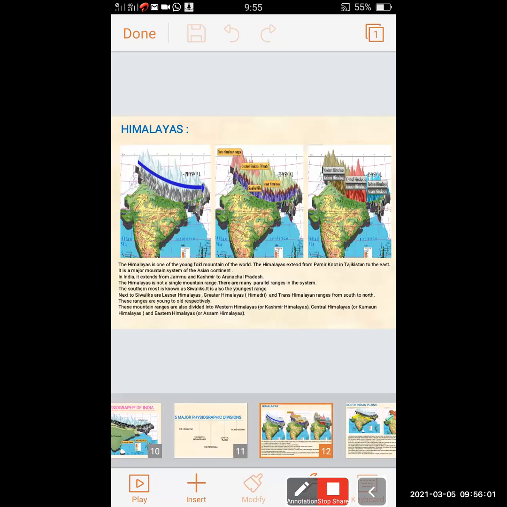There are various parallel ranges in the system of the Himalayas. The southernmost is known as the Shivalik, and it is also the youngest mountain range. Next to the Shivaliks are the Lesser Himalayas, Greater Himalayas, and Trans Himalayas, ranging from south to north.